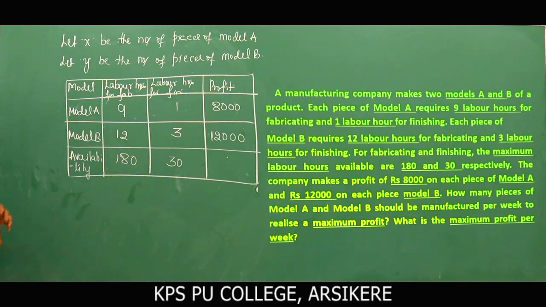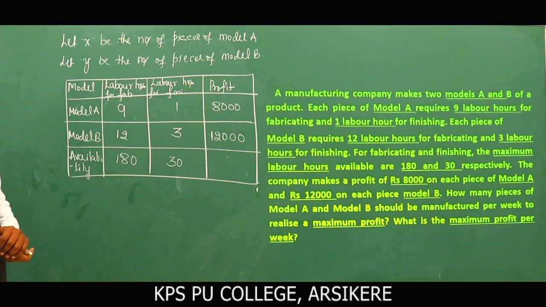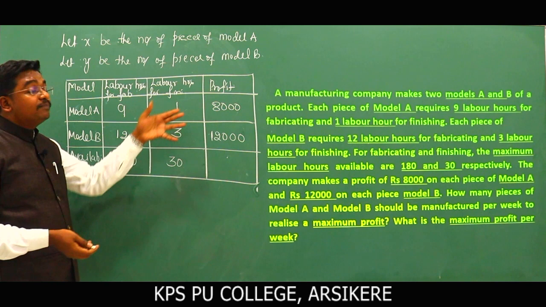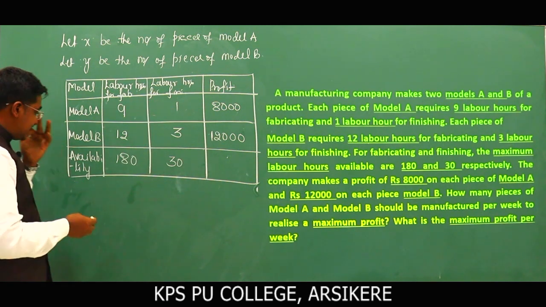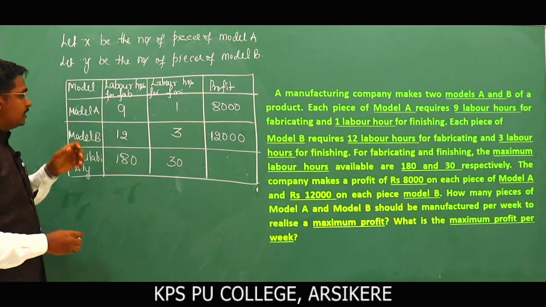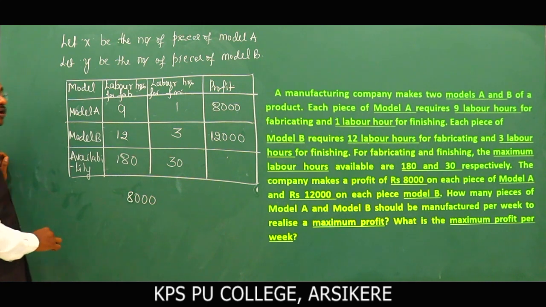Okay. So what is our objective, or aim of the program? The aim of the linear programming problem: our goal here is to maximize the profit. To maximize profit I will take Z. Next, maximizing the profit means 8,000 rupees from model A.